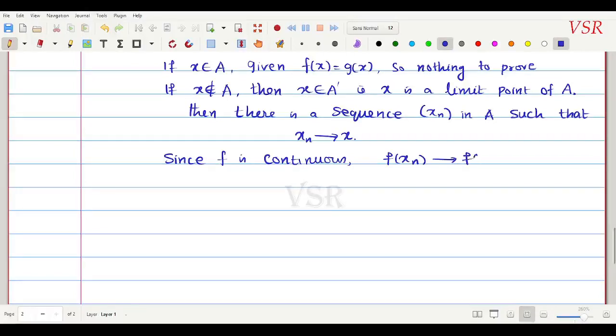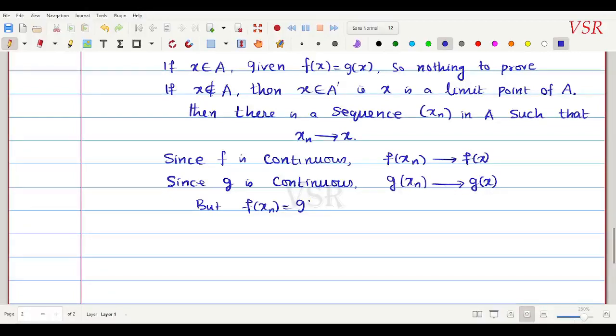கரெக்டா? f of xn converges to f of x. ஓகே, இப்போ அடுத்தது வந்து since g is continuous, we have this g of xn converges to g of x. Okay, but இங்க xn, f of xn is equal to g of xn, since xn belongs to capital A. xn is a sequence in A. Sequence in A ஆக இருக்கிறதுனால எனக்கு f of xn உம் g of xn உம் சேம்.